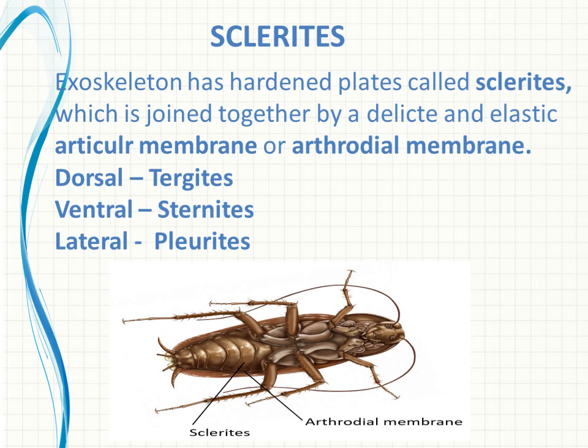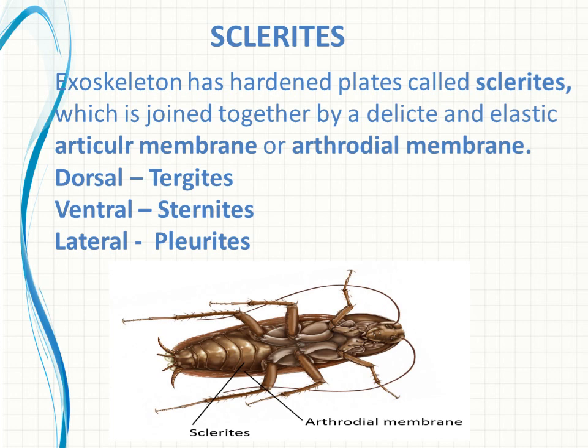That is known as sclerites. In the figure we displayed, it is easily visible. The sclerite is marked in this abdominal region especially, right? And they are joined together by a delicate and elastic articular membrane or arthrodial membrane. Okay.